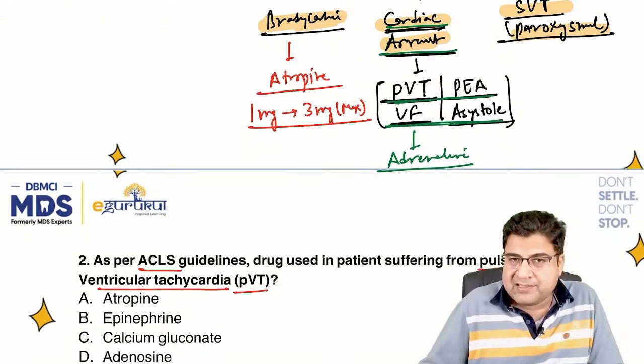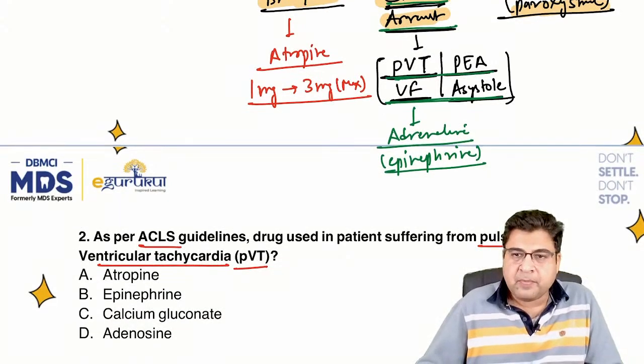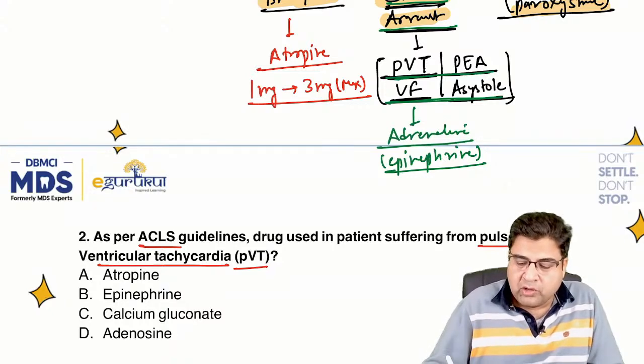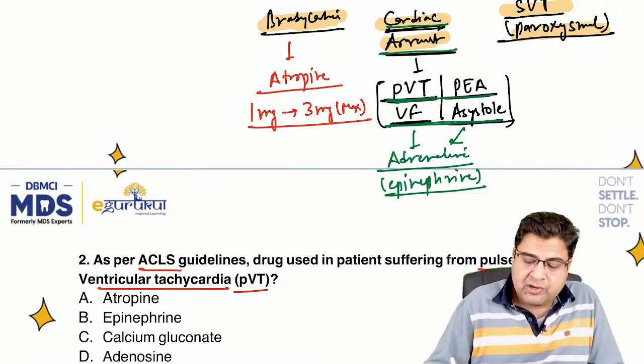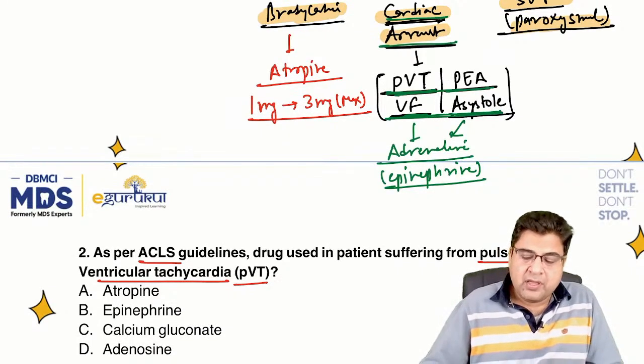Adrenaline is a medicine that can be used. The drug here is epinephrine. Adrenaline is also known as epinephrine. Adrenaline or epinephrine is the drug of choice for all these four conditions, which are collectively known as cardiac arrest: pulseless ventricular tachycardia, pulseless electrical activity, ventricular fibrillation, and asystole. It is the first medicine to be given along with a shock.